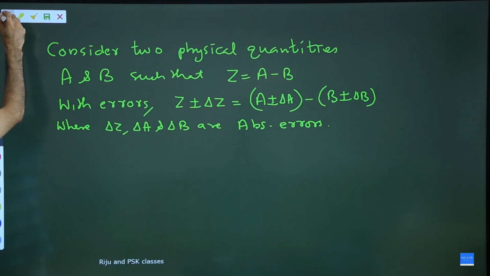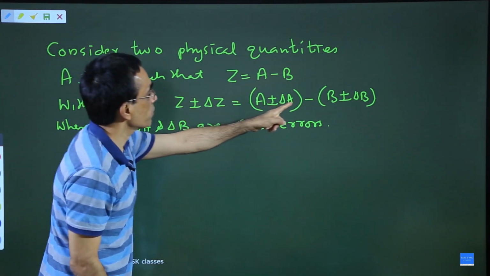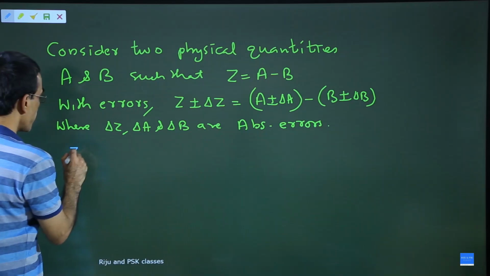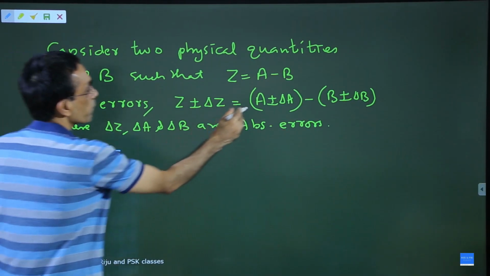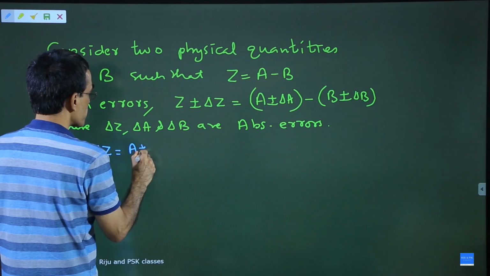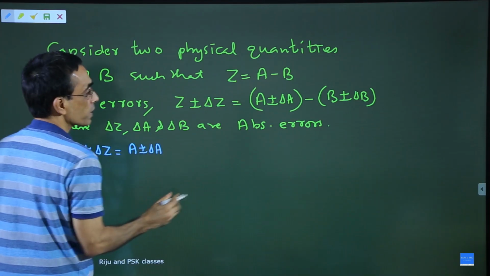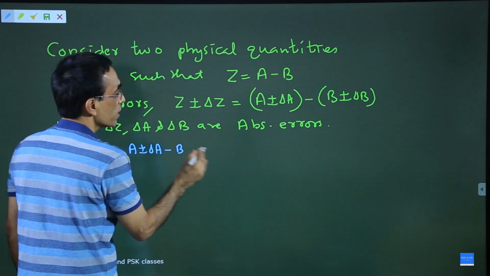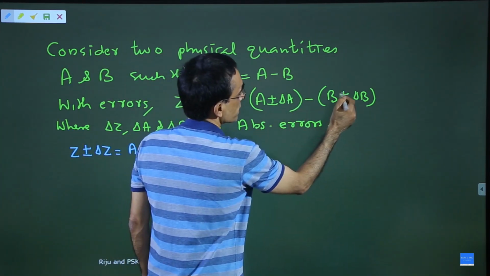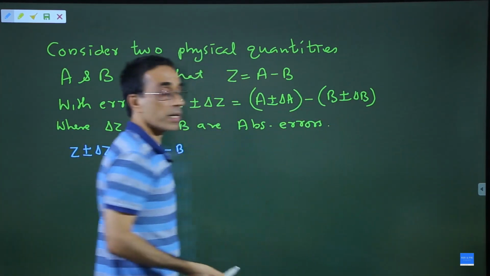Now from this step, what to write? Write Z plus or minus delta Z is equal to, I am going to open the bracket, A plus or minus delta A. You see a minus sign applied to the bracket, minus B. Minus into plus will become minus, minus into minus will become plus.